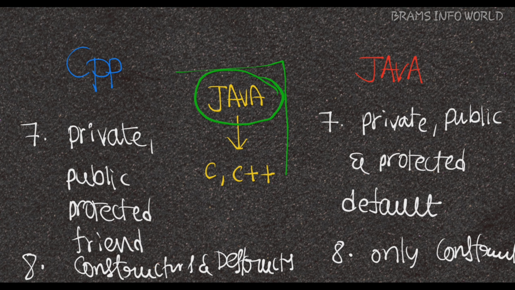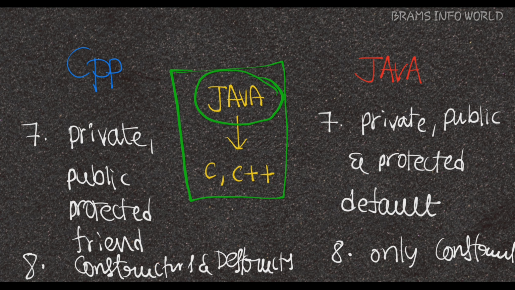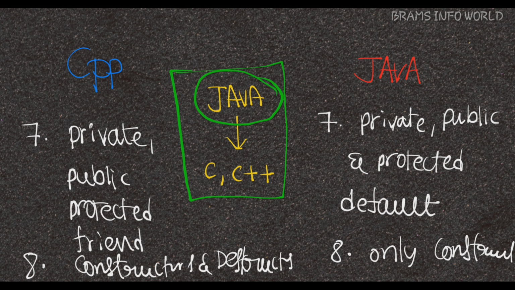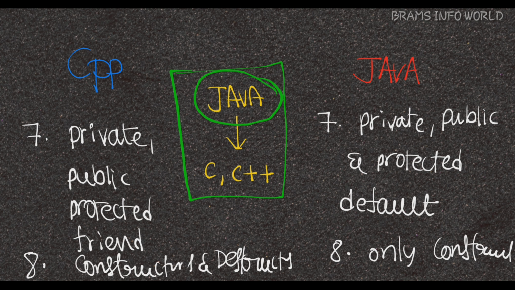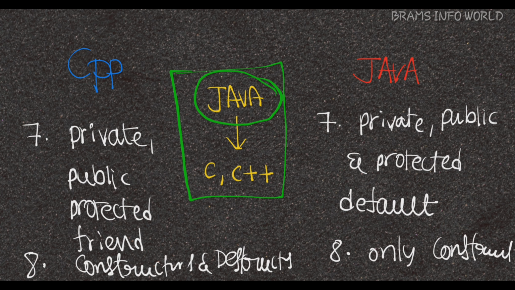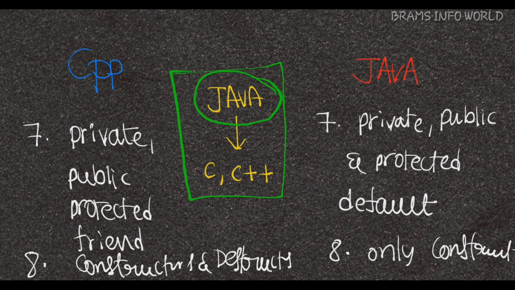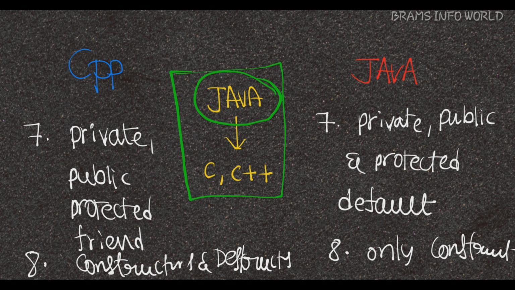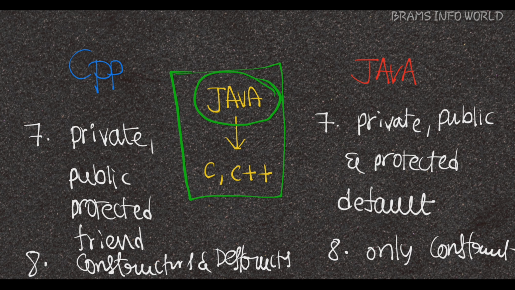Okay, I hope you understand the differences between C and Java, as well as C++ and Java. C++ is a pure object-oriented language, and Java is pure as well as true object-oriented.